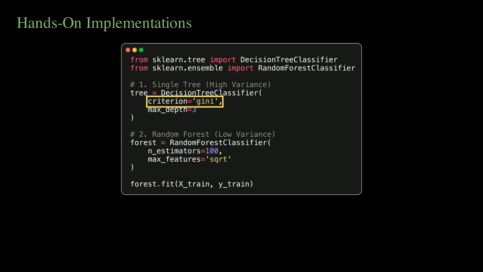All of this theory means nothing if we cannot deploy it. Let's look at the actual Python code implementations, starting with Scikit-Learn. In Scikit-Learn, moving from a single highly variant decision tree to a robust random forest is as simple as swapping the class. Notice how we specify the impurity criterion and max depth for the single tree, but for the forest, we define the number of estimators and the feature bagging constraint.